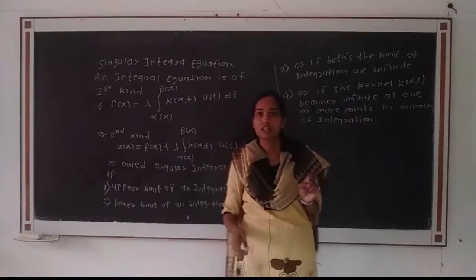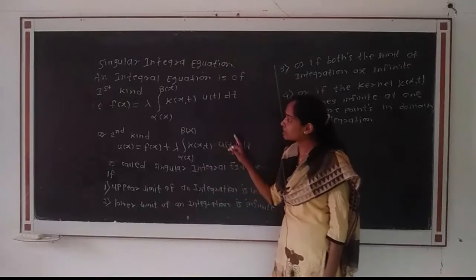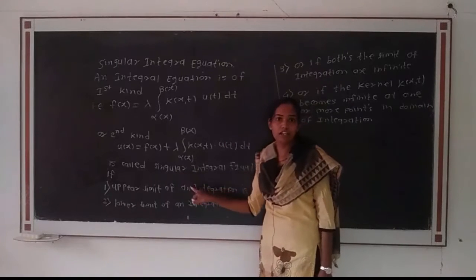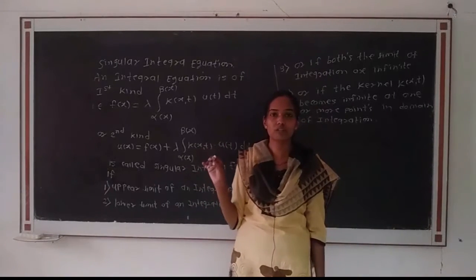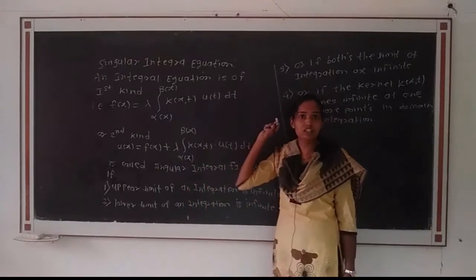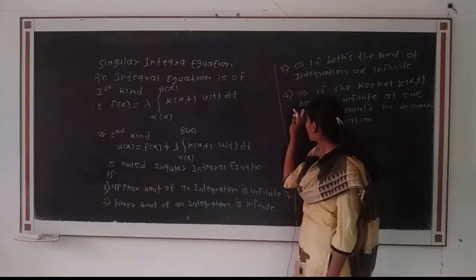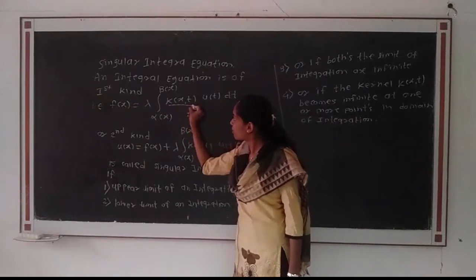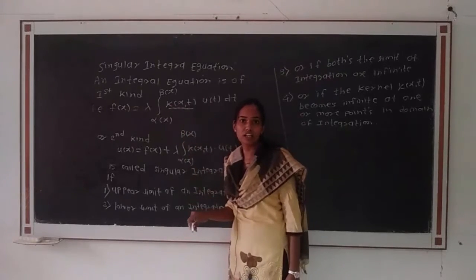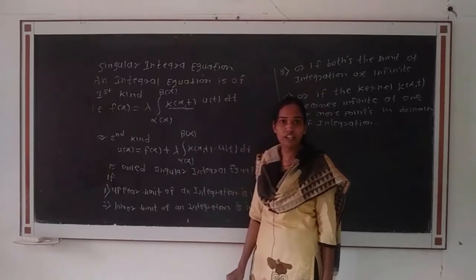that is, the given integral equation is called a singular integral equation if it satisfies one of these conditions. The first condition is either the upper limit of integration is infinite or the lower limit of integration is infinite. Then the next condition is that both of the limits of integration are infinite, and the fourth one is that the kernel k of x t of the given integral equation becomes infinite in the domain of integration. Then the integral equation is said to be a singular integral equation.